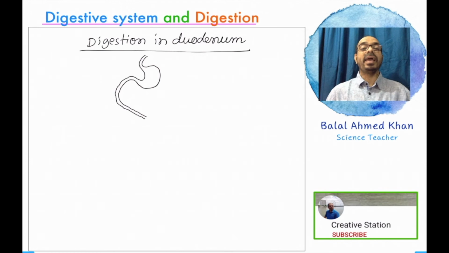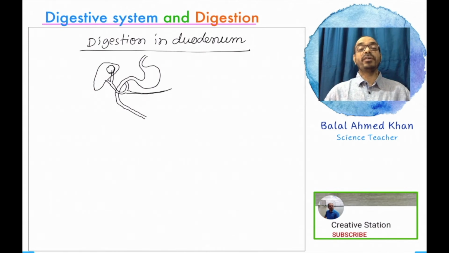You know very well that three major digestive glands, the liver, gallbladder, and pancreas, are directly connected with the duodenum. That is why the duodenum is known as the part of complete digestion. All the complete digestion is accomplished in this place.